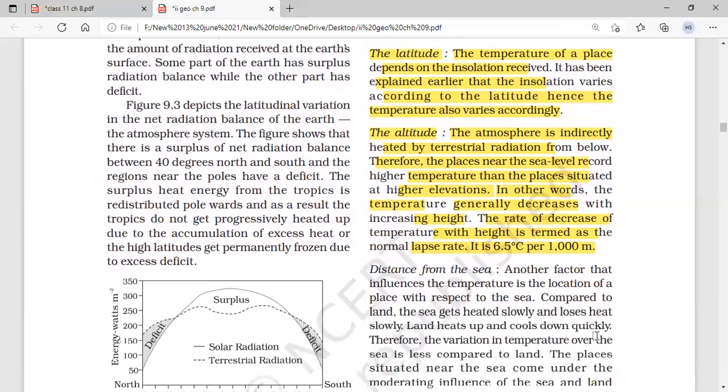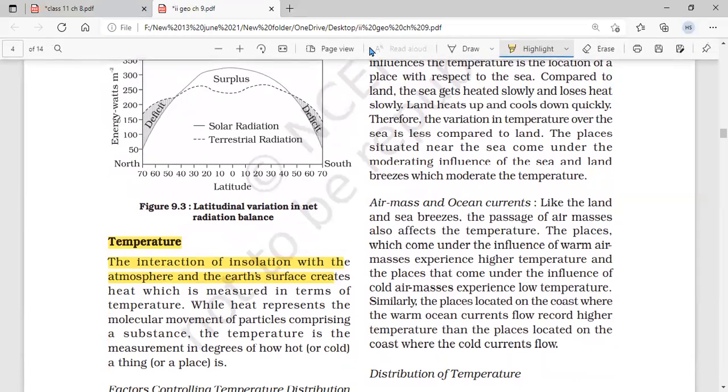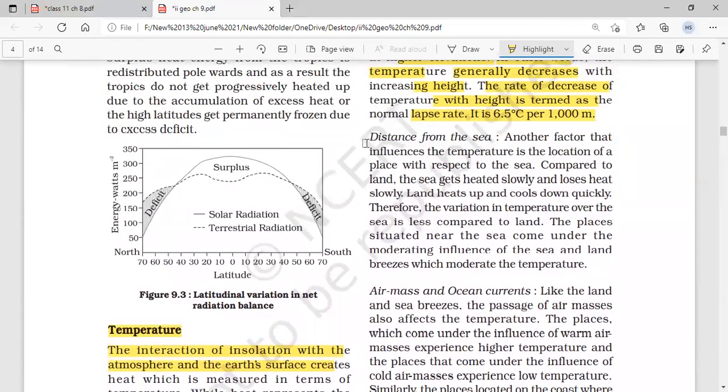Next is distance from the sea. As I said, example Delhi and Mumbai. Another factor that influences the temperature is the location of a place with respect to the sea. Compared to land, the sea gets heated slowly and loses heat slowly.